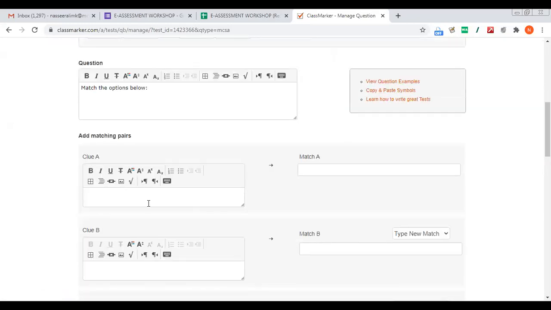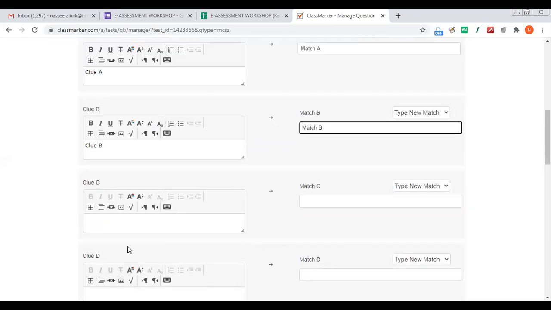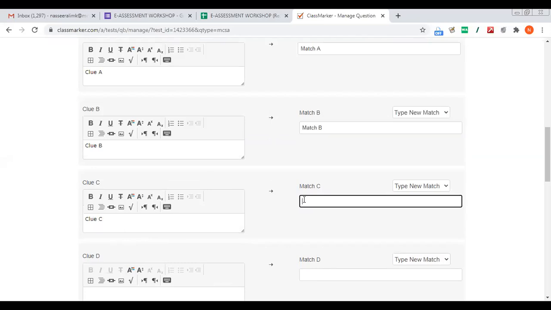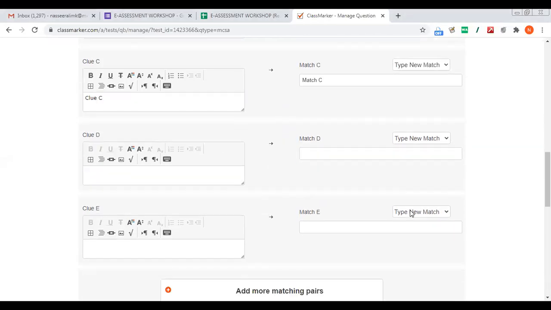Clue A will be there, match A. Clue B, match B. Clue C. You can take short answer and essay also here. Like this you will be adding.